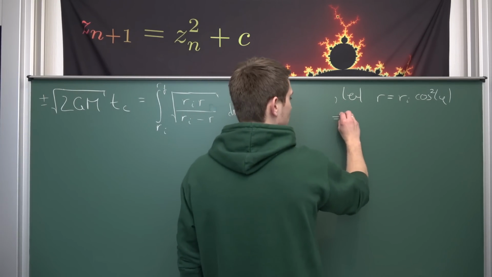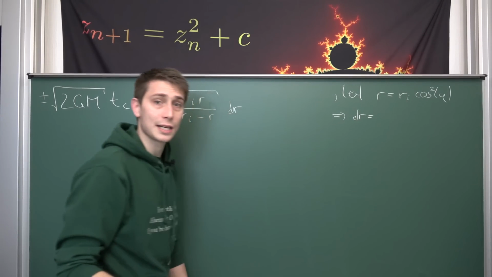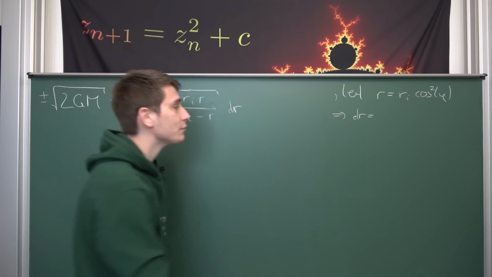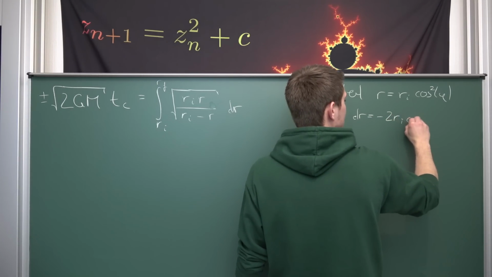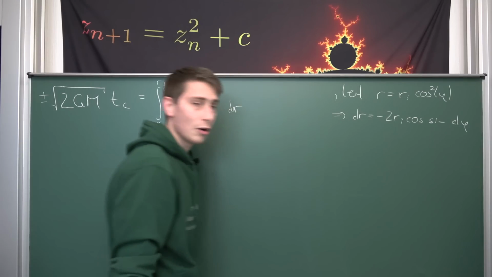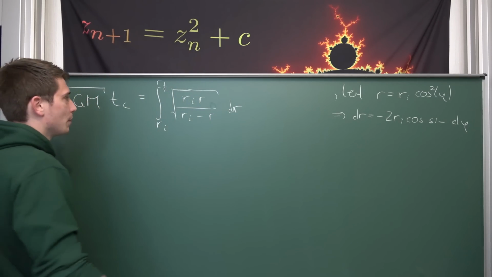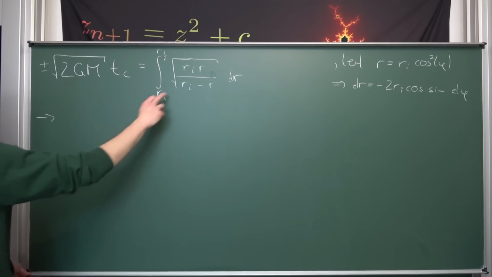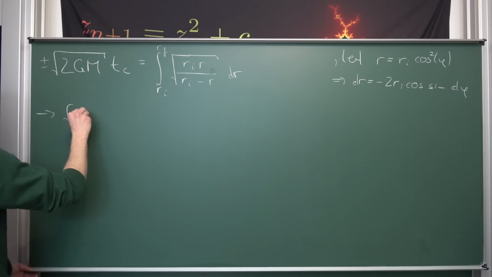And this is actually going to help a lot. At first we are going to differentiate everything here implicitly. Then dr is nothing but, cosine squared differentiated is going to turn into negative 2 times Ri times the cosine of phi times the sine of phi d phi overall. And now we are just going to plug all the information that we have right now into here, meaning our integral is going to turn into, so we have the square root of Ri, which we can bring to the front. No one cares about that.